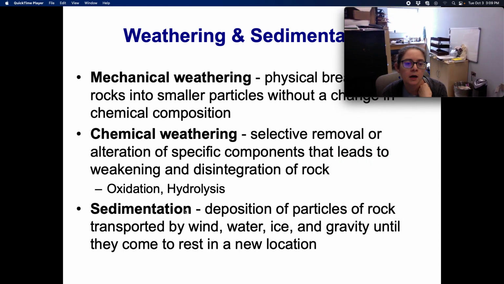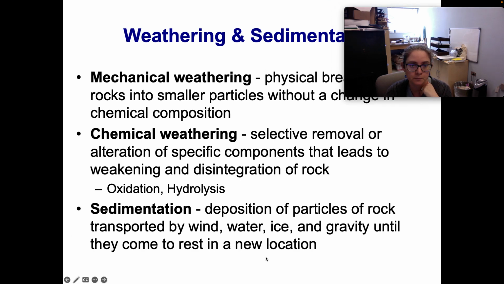Another important aspect to this is sedimentation. So after the weathering occurs, the deposition of particles of rock transported by wind, water, ice, and gravity till they come to rest in a new location, that's called sedimentation. So layering of little bits of rock, sediment, over time is sedimentation.